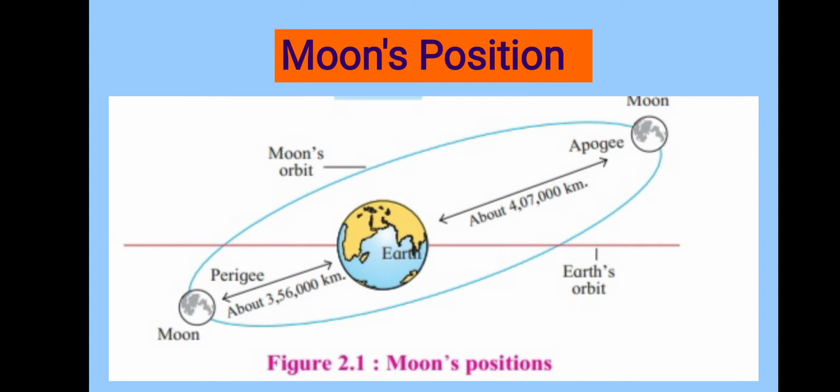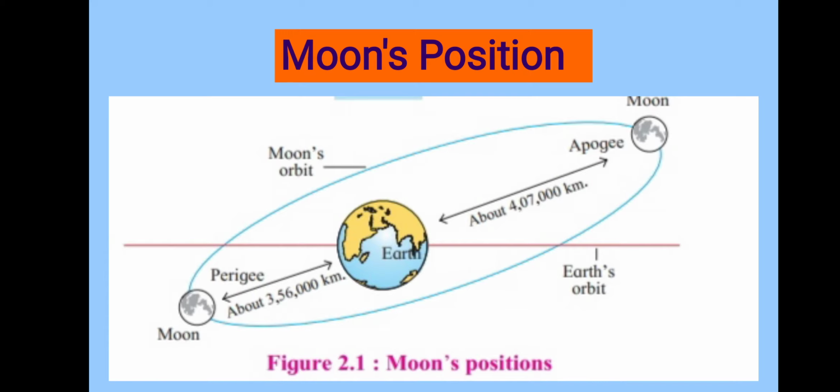Next point is moon's position. Moon revolves around the earth in an elliptical shape or an oval shape, not in a circle. See in this figure, it is not a circle, it is an elliptical or oval shape. That's why sometimes moon is closer to the earth and sometimes moon is far away from the earth. We are able to see here. Sometimes moon is closer to the earth and sometimes moon is far away from the earth.